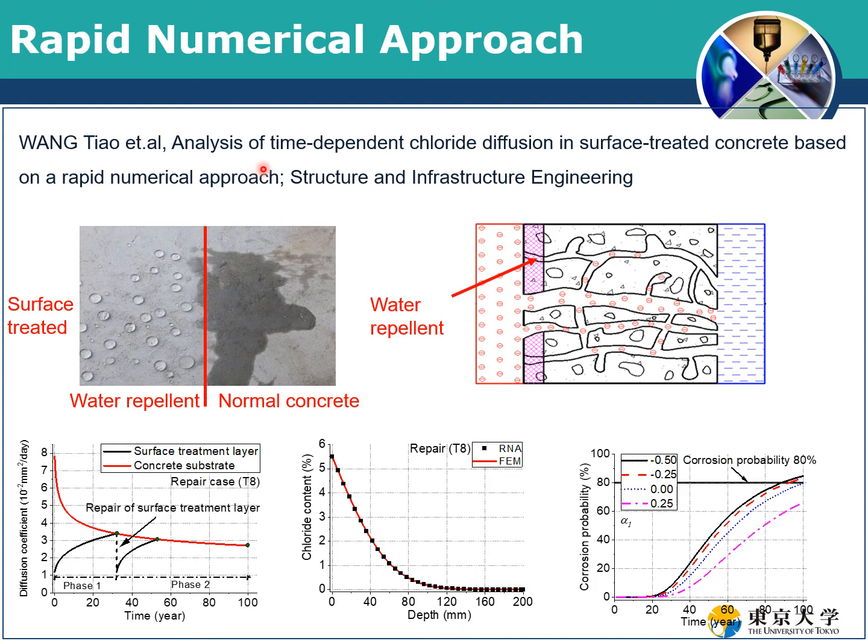And this approach was originally developed for surface treated concrete, because surface treated concrete also has a two-layer material, a water repellent layer and a normal concrete layer. This approach can consider the diffusion process for the surface treated concrete, and also assess the corrosion possibility of the surface treated concrete.